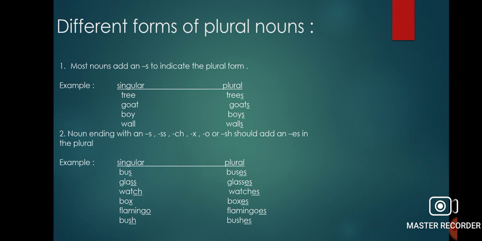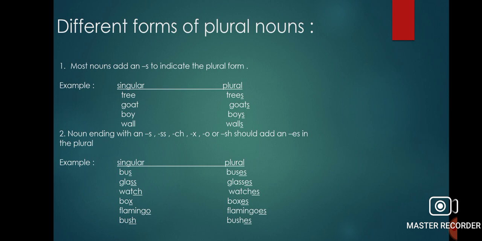And number two, nouns ending with s, ss, ch, x, o or sh should end in es in the plural form. Now there are many nouns whose letters end with s, double s, ch, x, o or sh. In such words we have to add es, like bus plus es, buses,